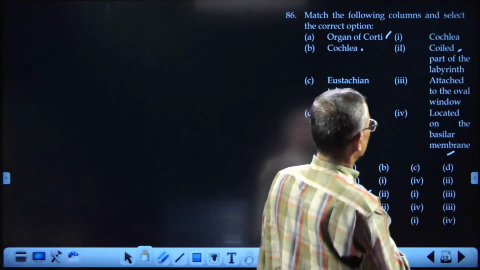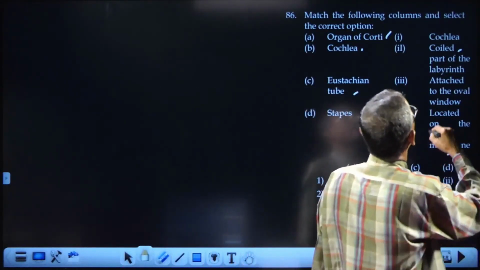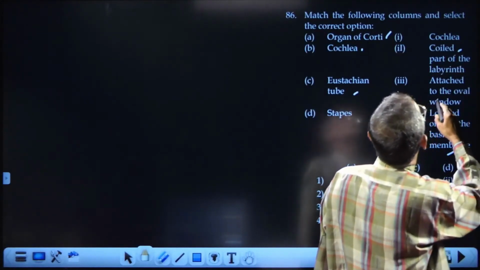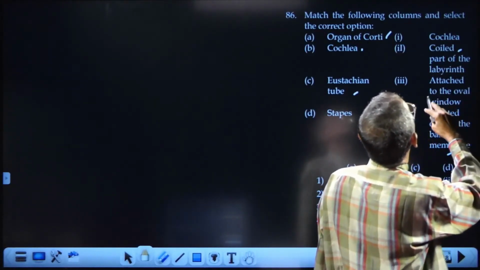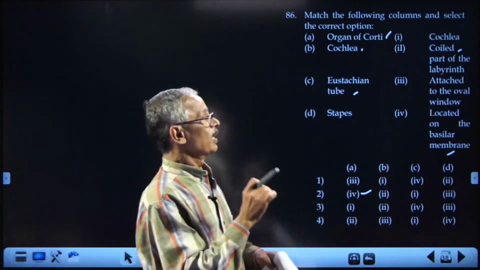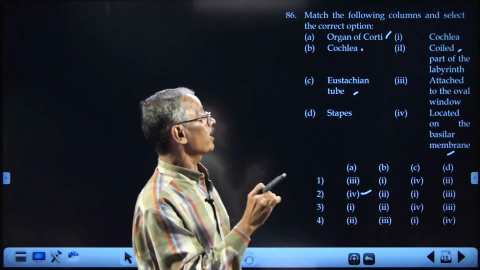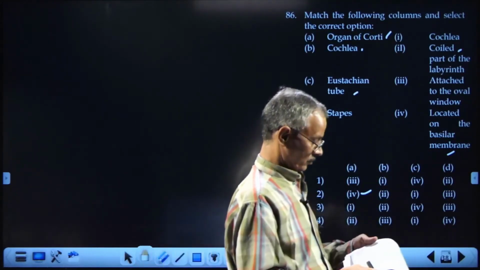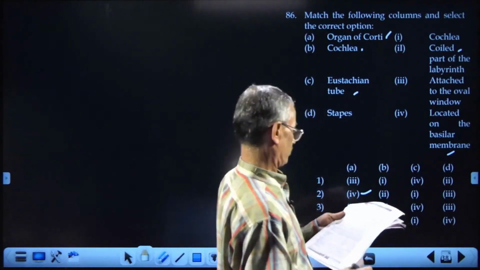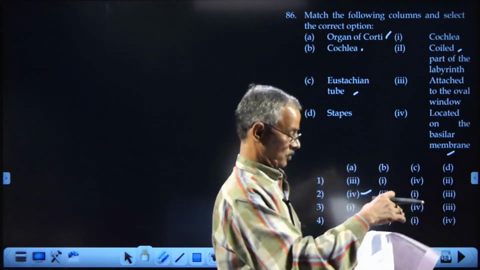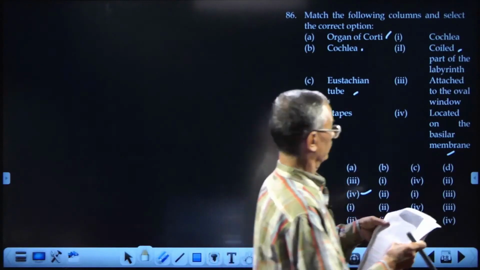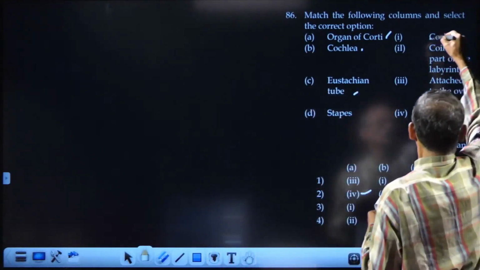Eustachian tube is actually the tube that connects the middle ear with the pharynx. The option should be like that. Option 1, it is not cochlea.